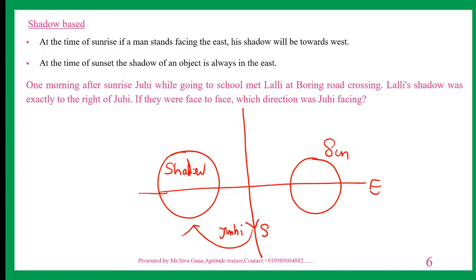Lalli's shadow is to the right of Juhi, which means Juhi is facing south. If they were face to face, which direction is Juhi facing? South. Very simple. This is a previously asked question, a shadow based question. Very simple if you know the concept.